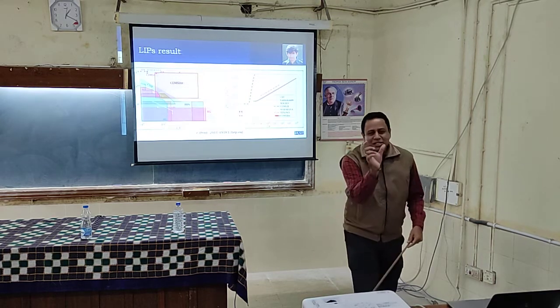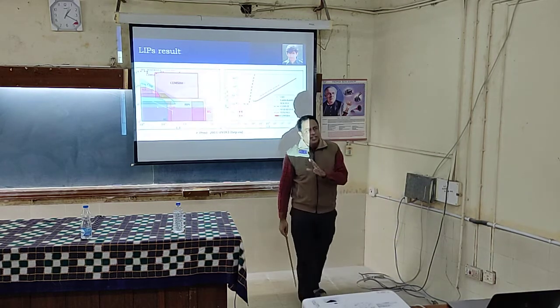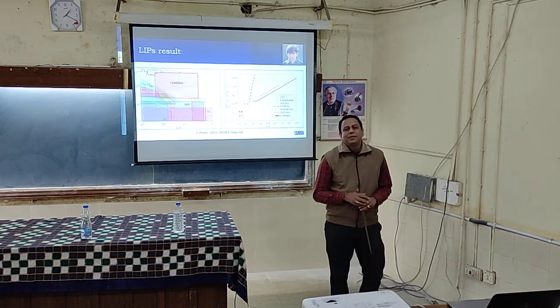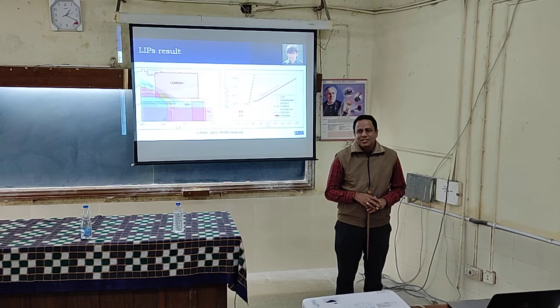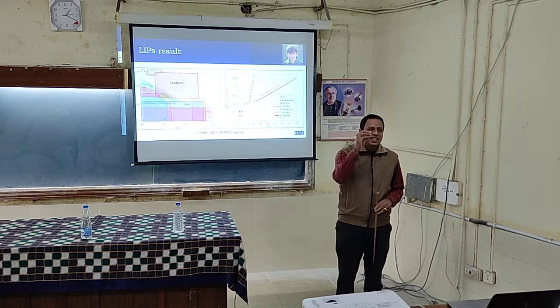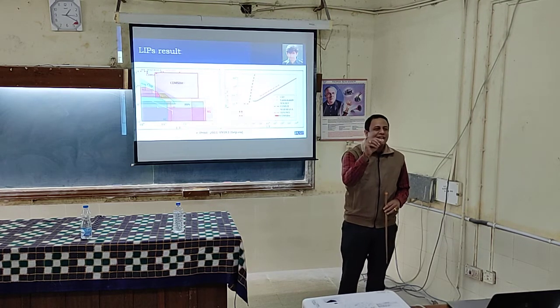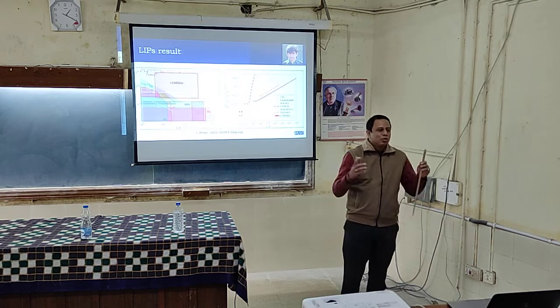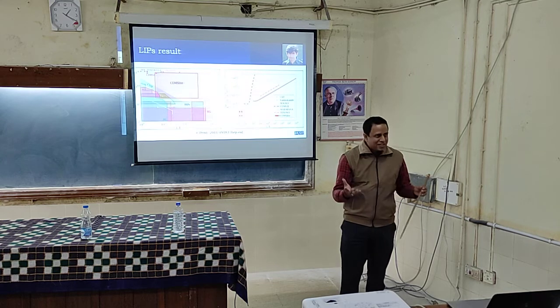So within plus minus 1 sigma the area is roughly 68%. What does it mean? If I do 100 measurements, there is a 68% probability that the result will lie within that region. For 2 sigma, I think it is about 95%.